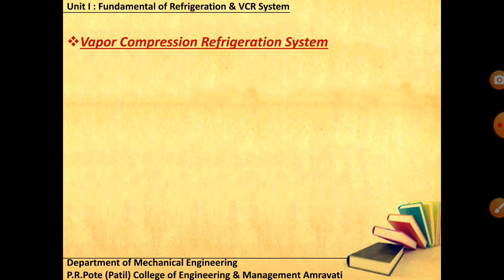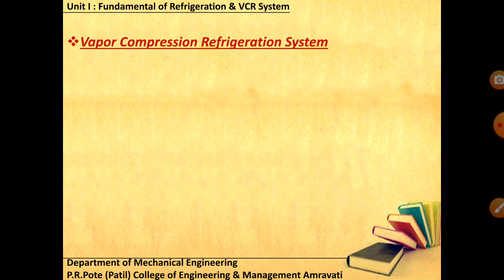Now we will move towards the most important part of your refrigeration system, that is the VCR system, vapor compression refrigeration system. This is one way of producing refrigeration. There are multiple ways. From ancient times, right from harvesting ice, right from utilizing some easily available fluid, that is the air refrigeration system, we finally reach the most useful method of producing refrigeration, that is the vapor compression refrigeration system.